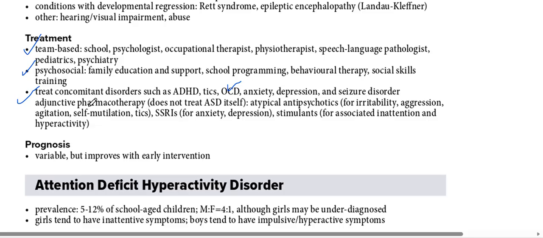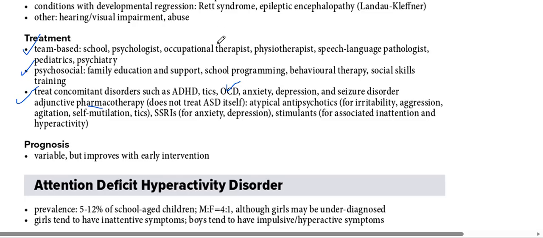Okay, so pharmacotherapy: no medicine has evolved yet that can treat autism alone. So there will be a multidisciplinary approach, the behavioral support, the social support, the environmental support, and then we can give atypical antipsychotics for aggression and agitation. SSRIs can be given for anxiety, depression, and stimulants if they are having ADHD.